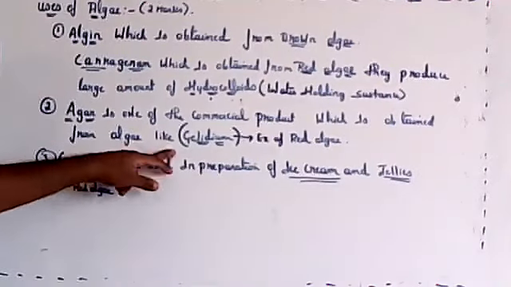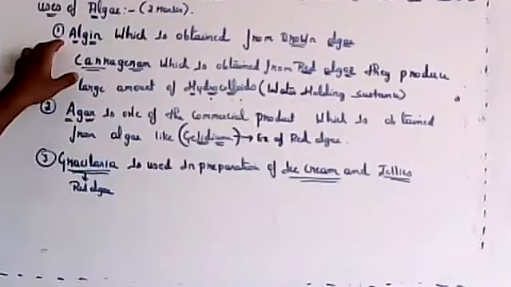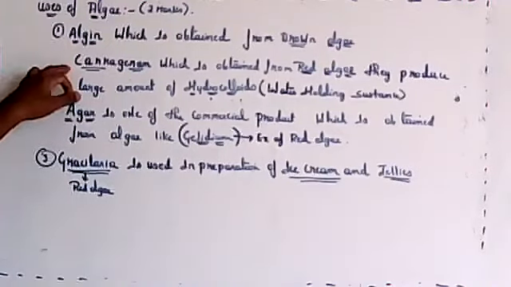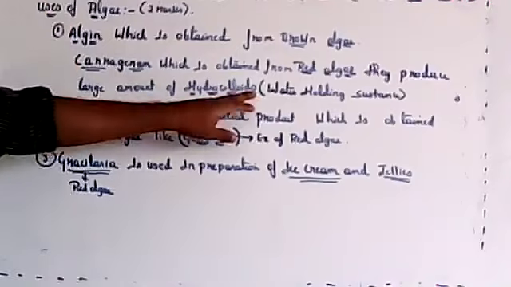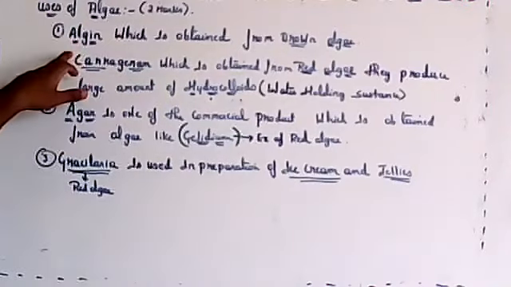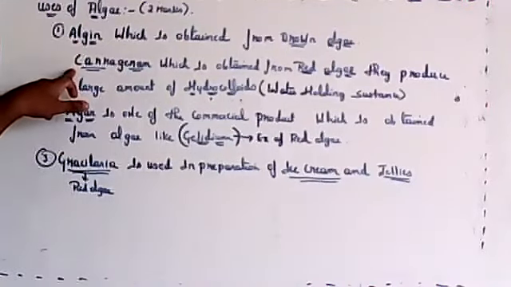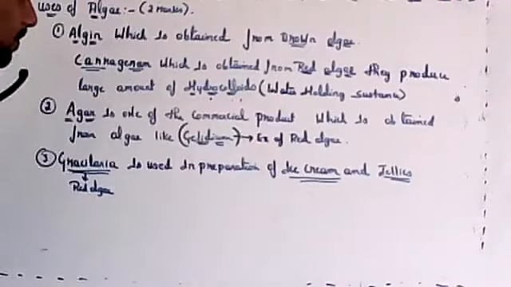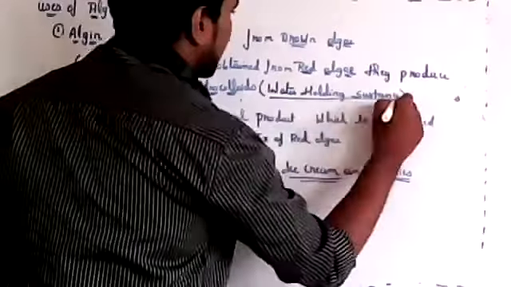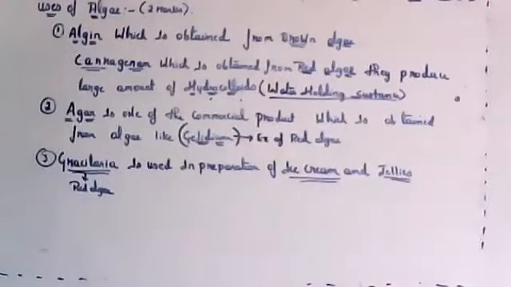Agar from Gelidium. Algin is obtained from brown algae. Algin and carrageenan are both used as water holding substances. Algin from brown algae, carrageenan from red algae.